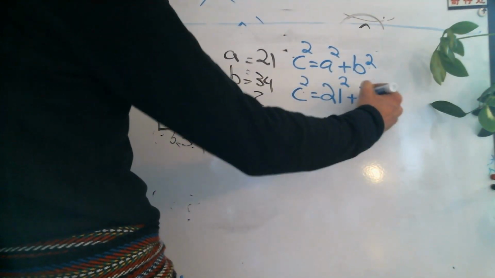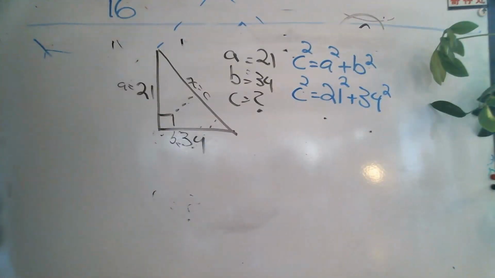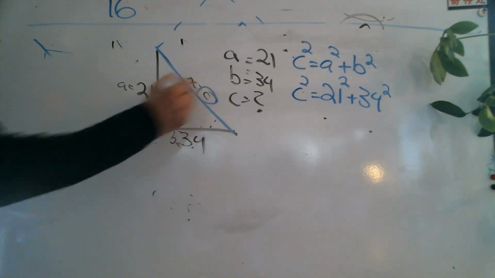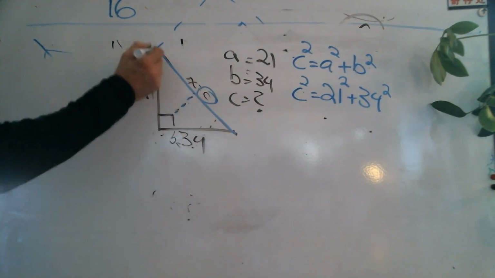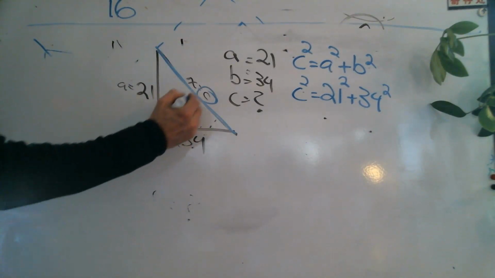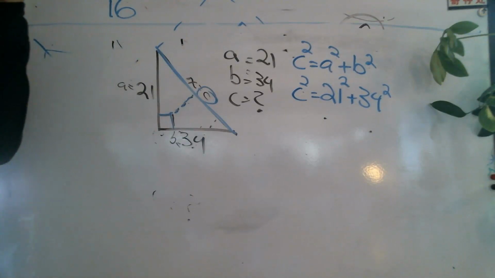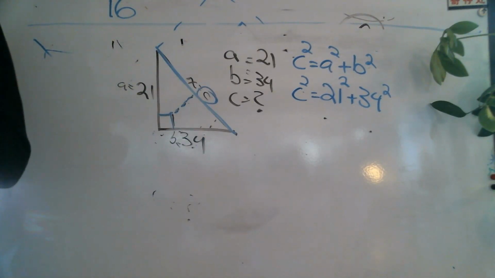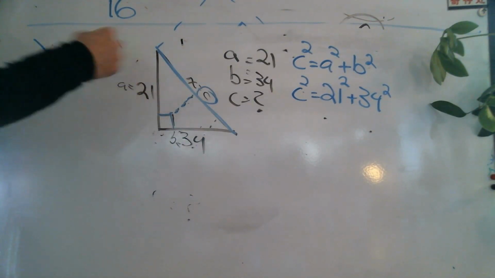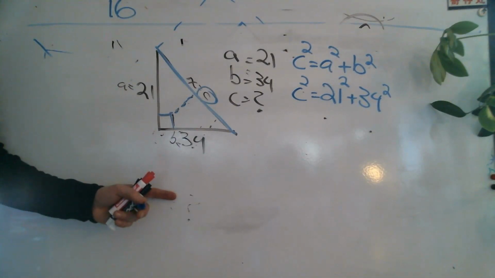Wait, couldn't C be, C is the only one that has to be itself, because it's the hypotenuse, across from the 90-degree angle. So C always has to be the longest side. That will be really important in 2 weeks, because we're going to start to solve for the legs, not the hypotenuse.